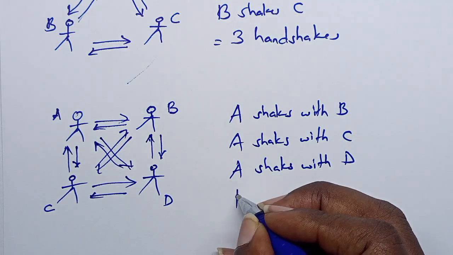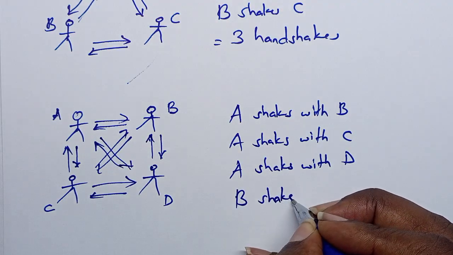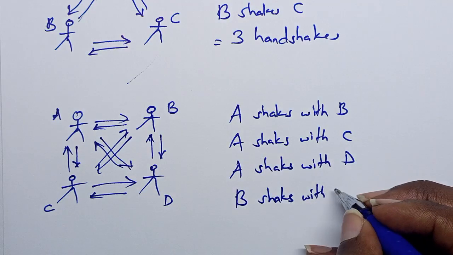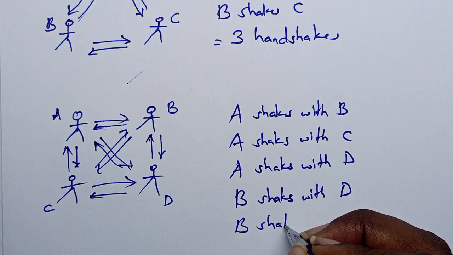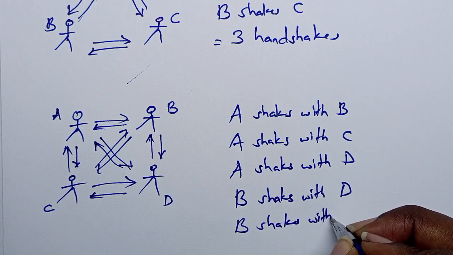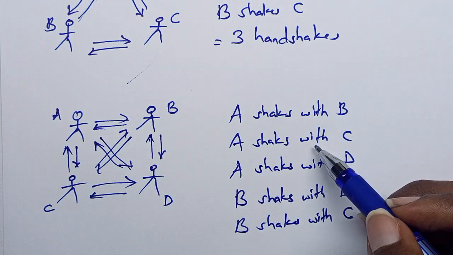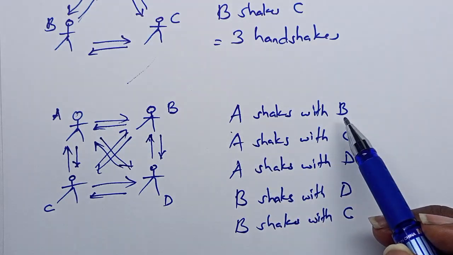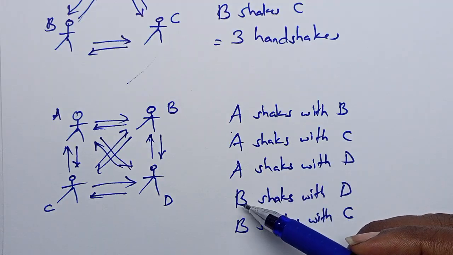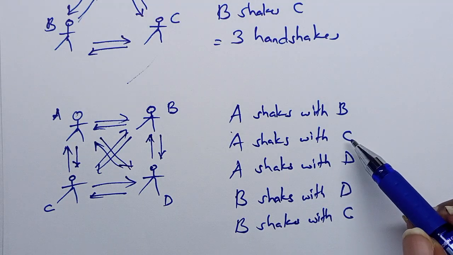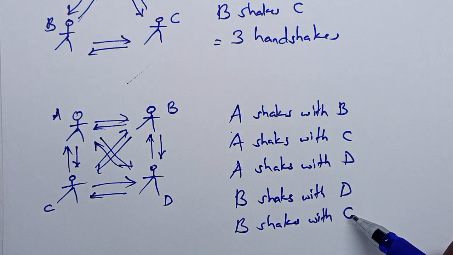B shakes with D, and also B shakes with C. So far we have 5. A appears 3 times, B appears 3 times, C appears 2 times.